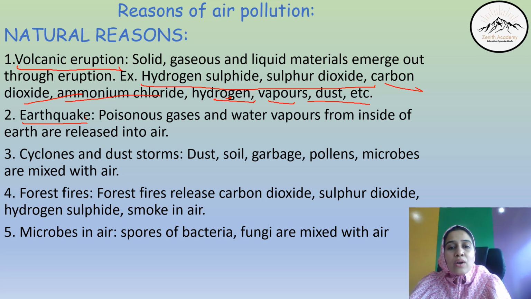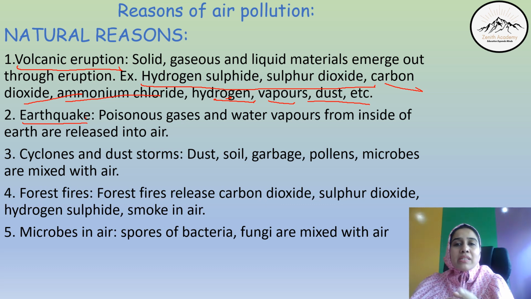Next is cyclones and dust storms. Obviously, cyclones and dust storms are a cause of air pollution because then visibility becomes less. Dust, soil, garbage, pollens, microbes, everything mixes with the air in the cyclone and it destroys the environment around it.